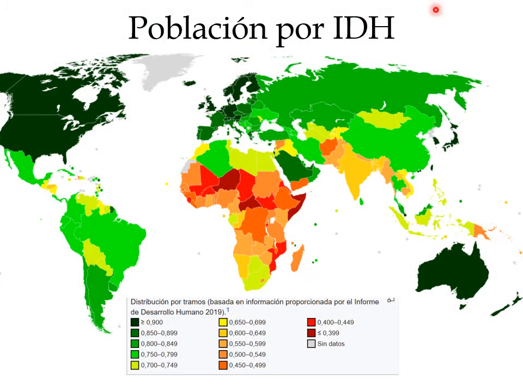There are different ways to measure the wealth of a country. One of the most important is the HDI, the Human Development Index. It shows the quality of life of the different countries. We can see the darker the green, the higher quality of life in the richest countries, Western Europe, North America, Australia, and New Zealand, and the darker the red, the less quality of life, which is especially in South African countries.